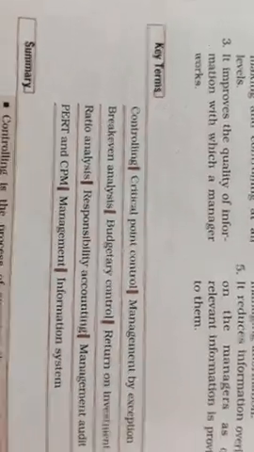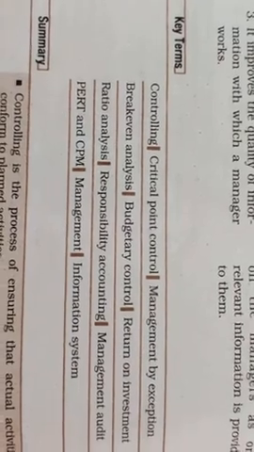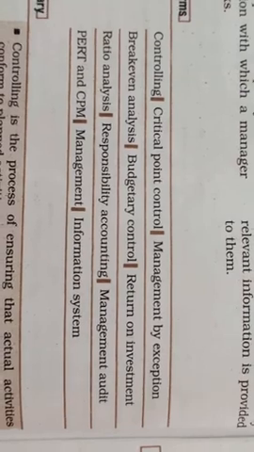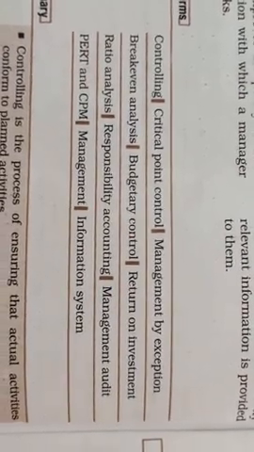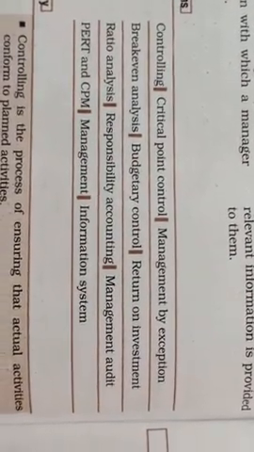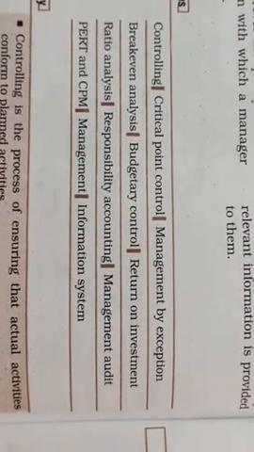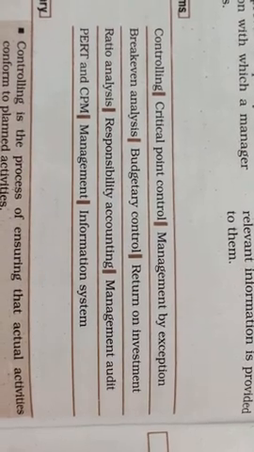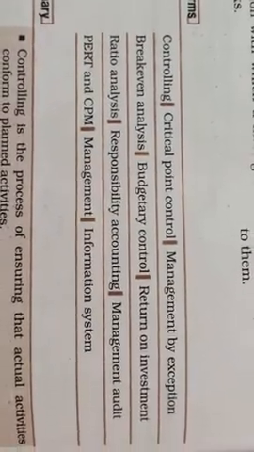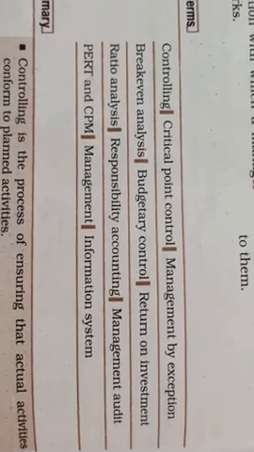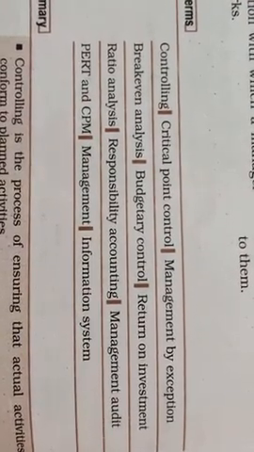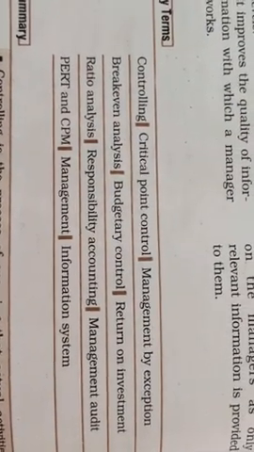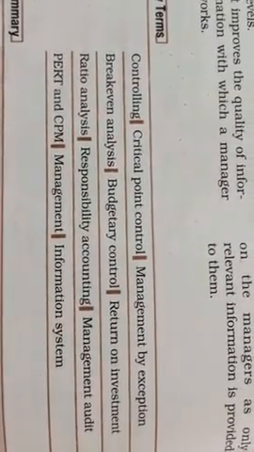Okay. See here some key chapters are given. Controlling, critical point control means that at the time of any emergency situation you can only focus on key areas of your organization. Clear? Next is management by exception. When you want to control everything, you can't control anything. Break-even analysis is a technique of management control in which you can see where your production is equivalent to the cost recovered by you. Your cost of production is achievable. That thing is called break-even analysis.